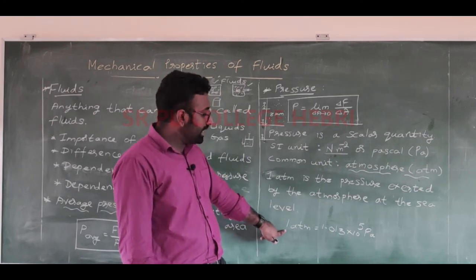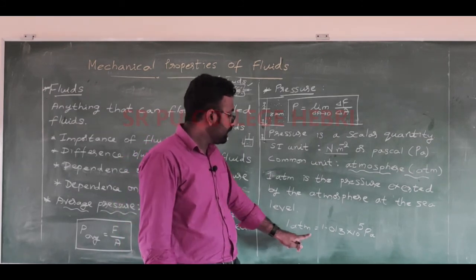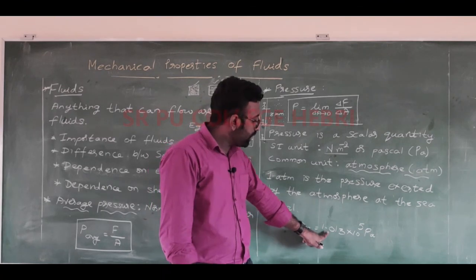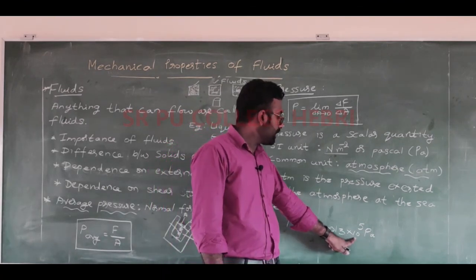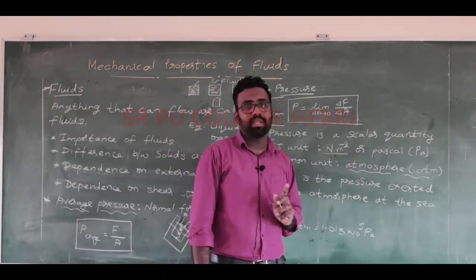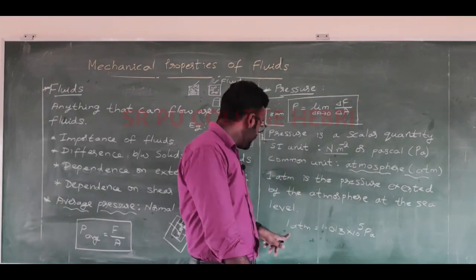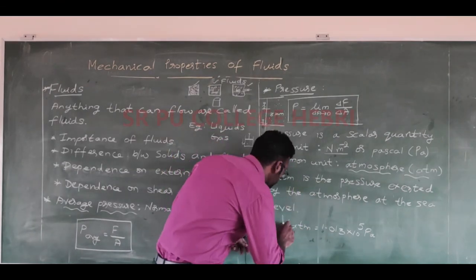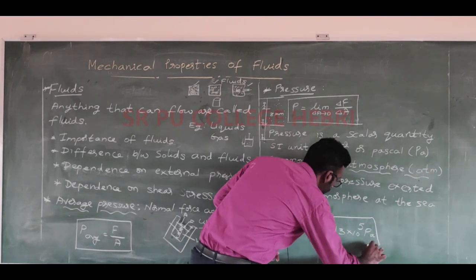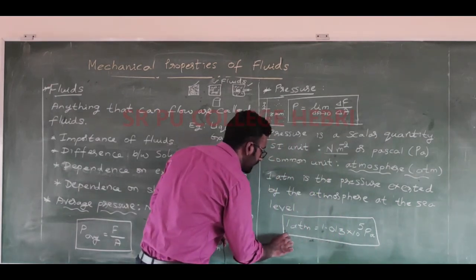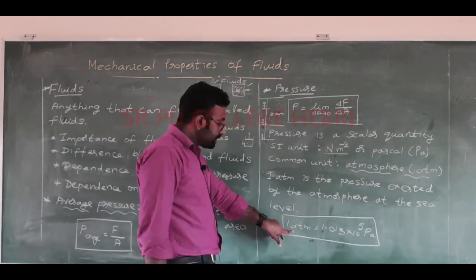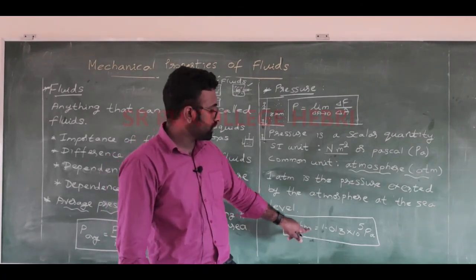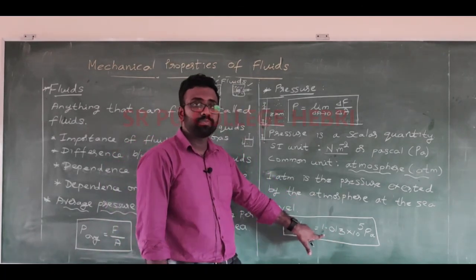So this 1 atm can be written as 1.013 into 10 to the power 5 Pascal. Okay, 1 atm can also be written as 1.013 into 10 to the power 5 Pascal. This value has to be remembered for solving problems. It's very, very important.